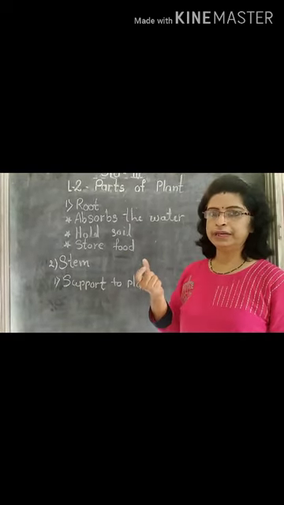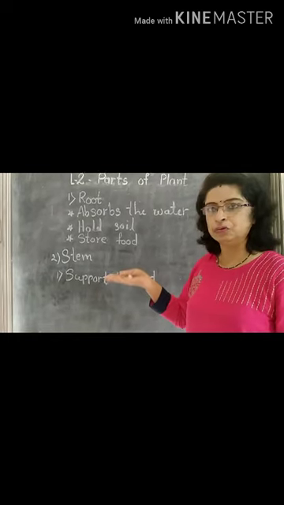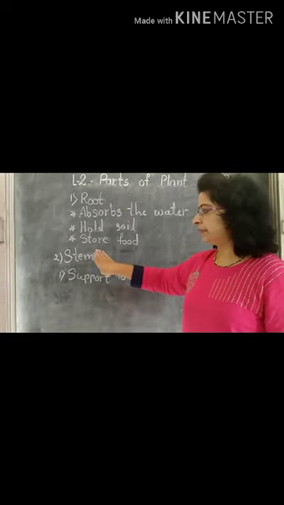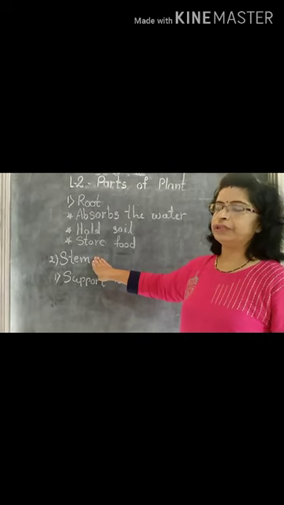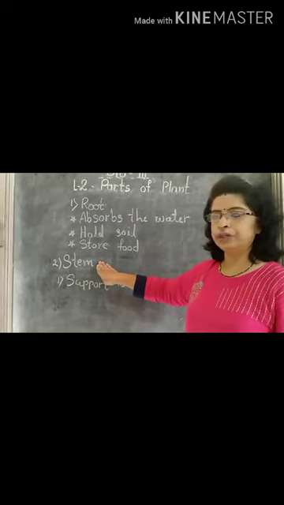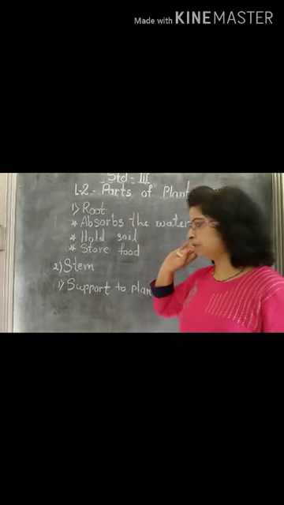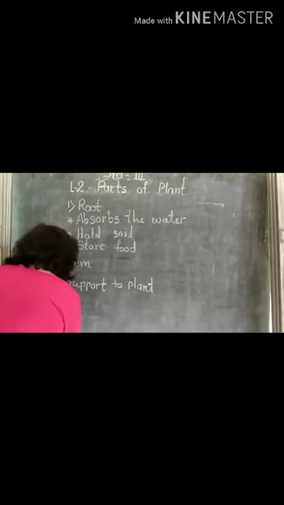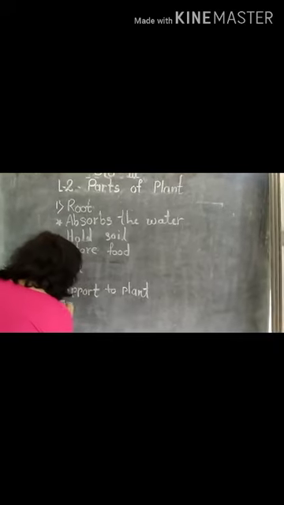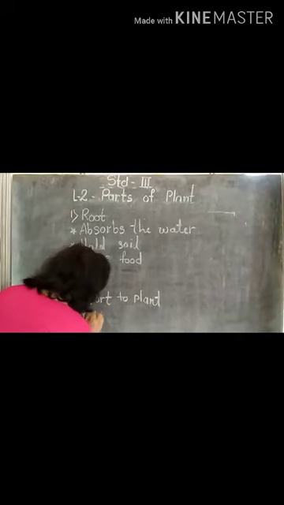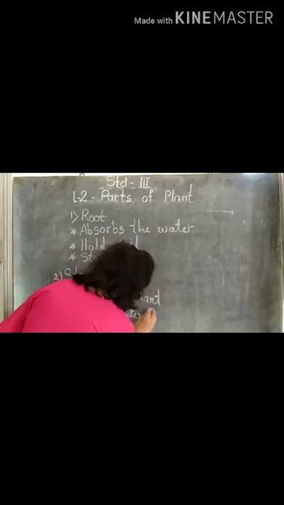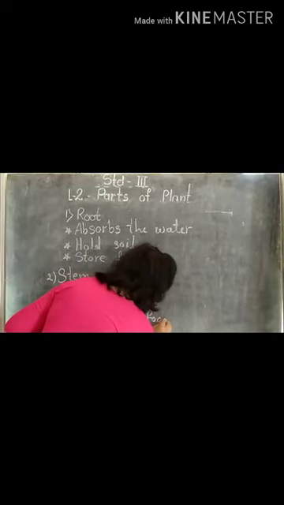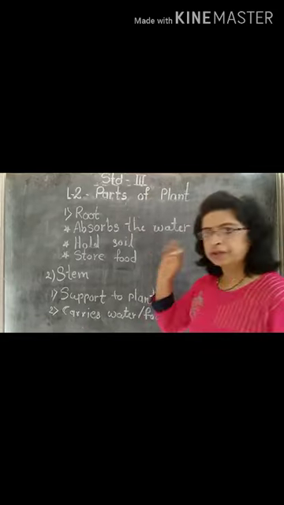Whatever water and minerals are absorbed by the root, the capillaries or tubes in the stem carry to the whole plant. Means it carries water and food to all parts of the plant.